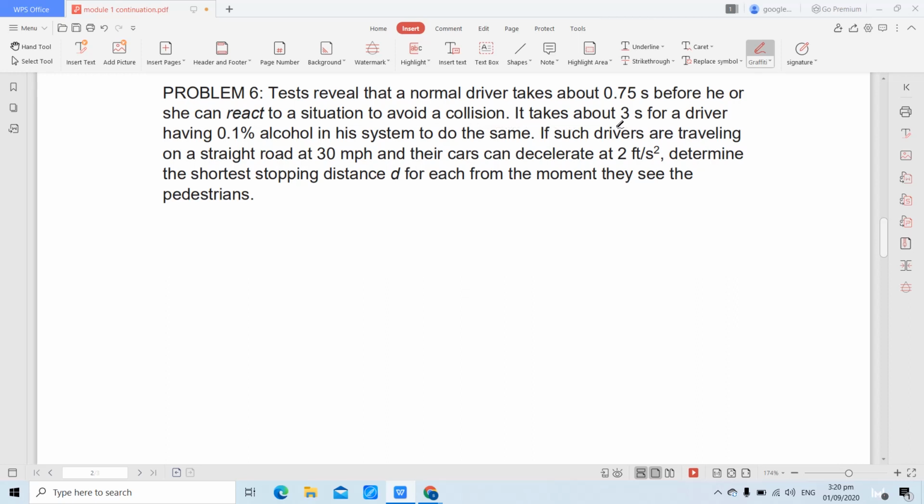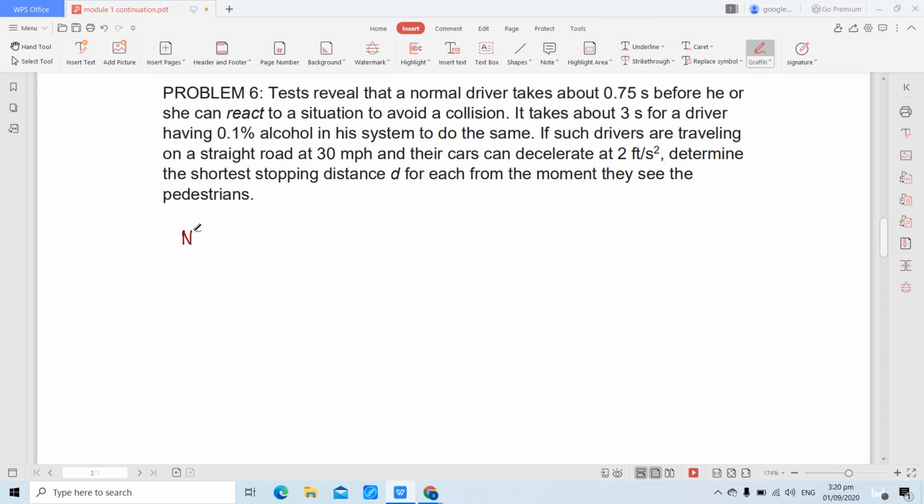It takes about 3 seconds for a driver having 0.1% alcohol in his system to do the same. If such drivers are traveling on a straight road at 30 miles per hour and their cars can decelerate at 2 feet per second square, determine the shortest stopping sight distance D for each from the moment they see the pedestrians. Okay, meron tayong dalawang condition dito.